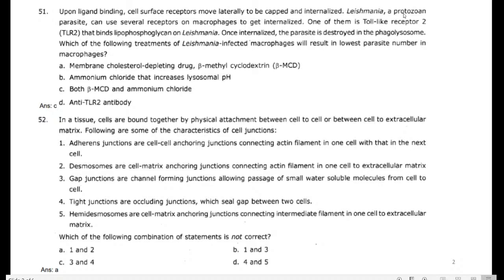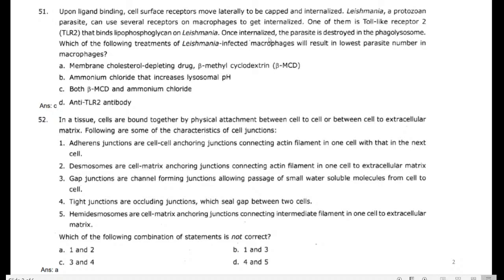Leishmania, a protozoan parasite, can use several receptors on macrophages to get internalized. One of them is the toll-like receptor, that is TLR2, that binds lipophosphoglycan on Leishmania. So the binding that matters here is between the toll-like receptor and lipophosphoglycan. These two bind and make the Leishmania and macrophage attachment.